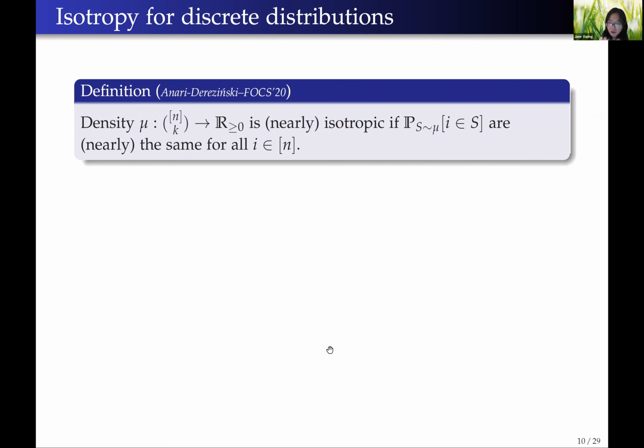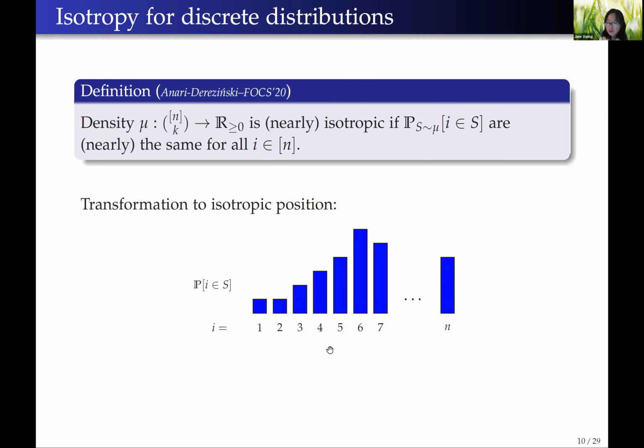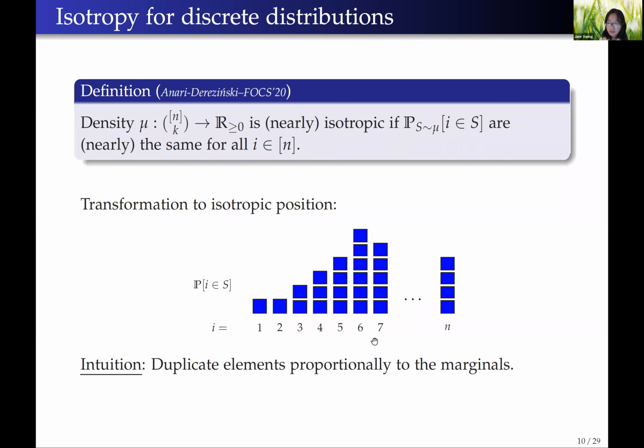So there is a very simple procedure that converts any distribution to an isotropic distribution. The way it works is, suppose we know the marginals of the elements. Here we have the elements from 1 to n, with the blue column denoting the marginal, and the higher the marginal is, the taller the blue column is. We see that element 6 has a very high marginal. So the natural idea is, maybe we can split 6 into many smaller copies, and now each smaller copy will have roughly the same marginal. This operation is like splitting the column into many smaller squares of the same size.